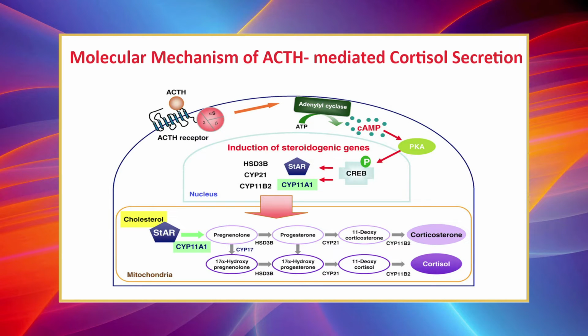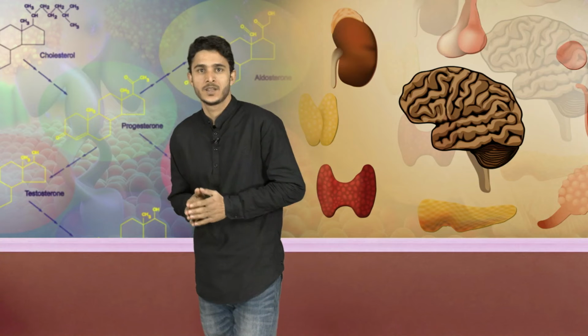This then induces the formation of cyclic AMP in the cell cytoplasm, reaching its maximal effect in about 3 minutes. The cyclic AMP in turn activates the intracellular enzymes that cause formation of the adrenocortical hormones. This is another example of cyclic AMP, or cyclic adenosine monophosphate, as a second messenger signal system.